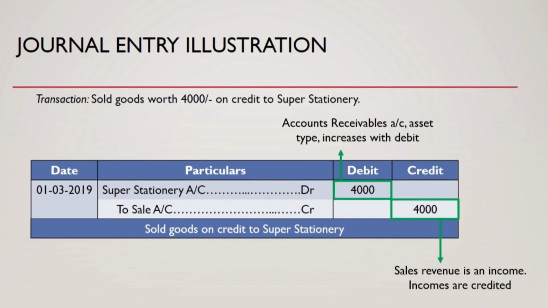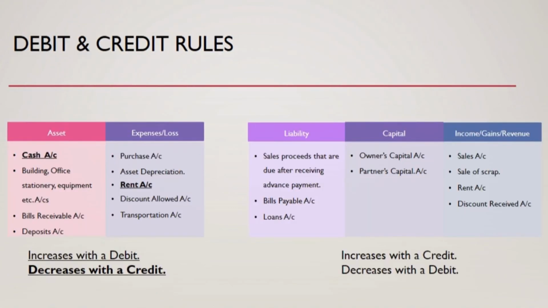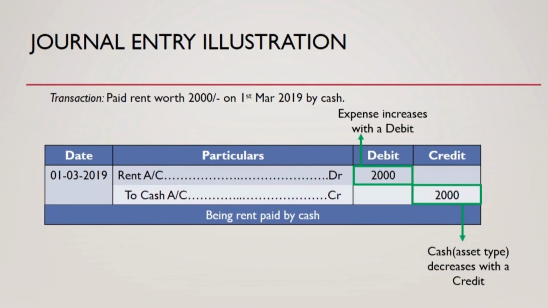Now let's proceed towards the next transaction. In this transaction, we are making a payment towards rent. The accounts involved are the cash account and the expense account, which is the rent account. We know that expenses like rent increase with a debit, and to denote a decrease in cash, we decrease the cash account by credit. Accordingly we pass the journal entry as follows. We debited the expense account and credited the cash account. Now let's continue with the next transaction.